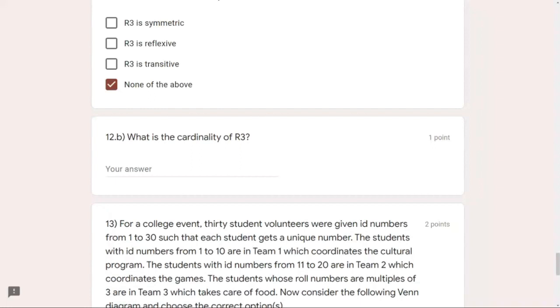The simple thing is try to find such A comma B and B comma C, and finally you will get the answer to be 85. The cardinality of R3 is 85.